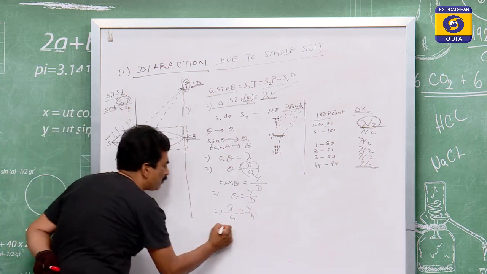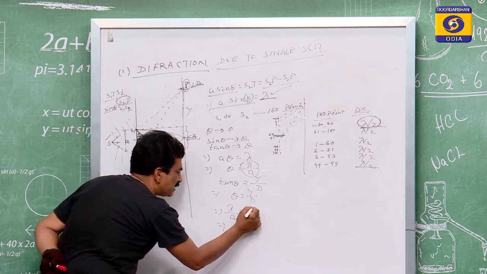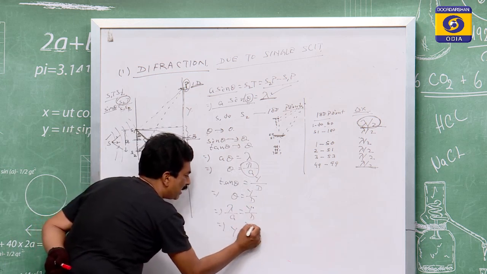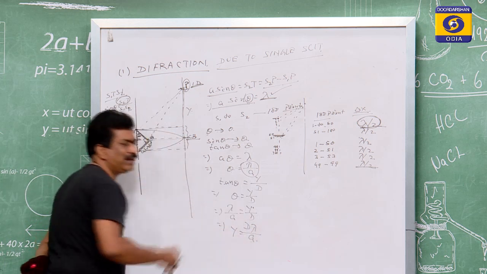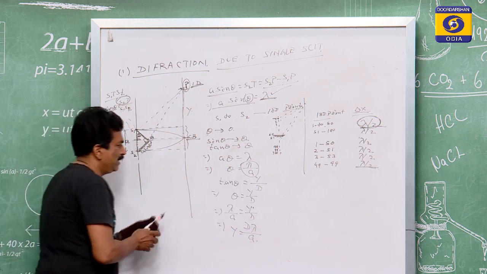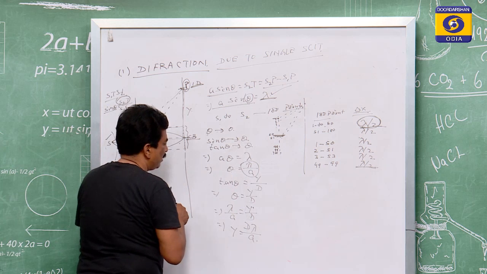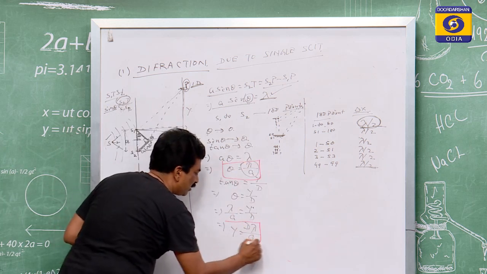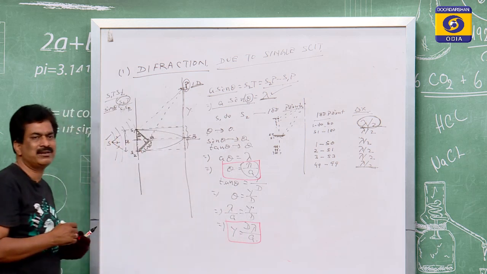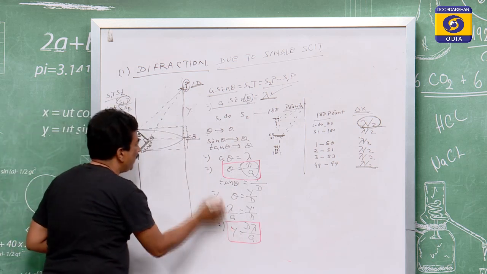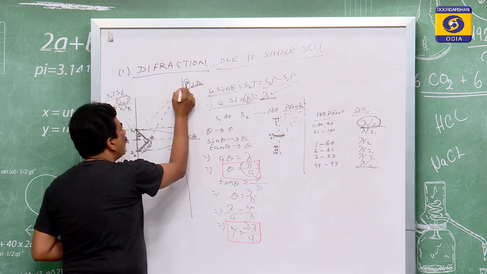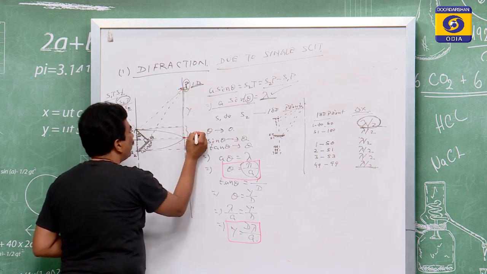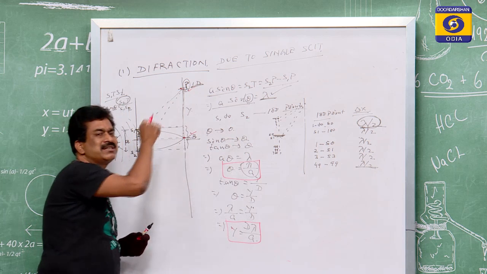Then what will you say about y? y is equal to D lambda by a. Means this y is the width from the central bright to the first darkness.